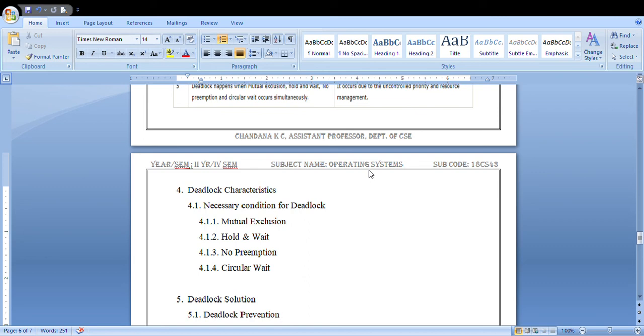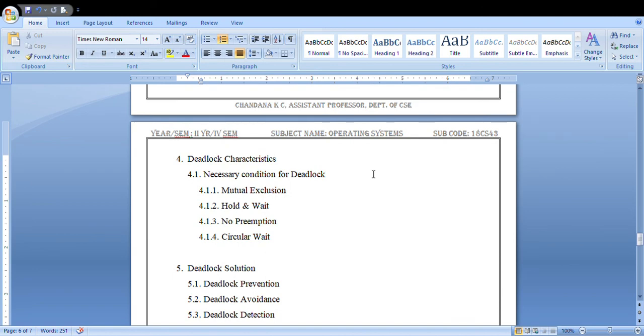Next is deadlock characteristics. What are the deadlock characteristics? They are the conditions under which deadlock will occur. These are the necessary conditions for deadlock: mutual exclusion, hold and wait, no preemption, circular wait. These are the four major conditions or reasons why deadlock will occur.